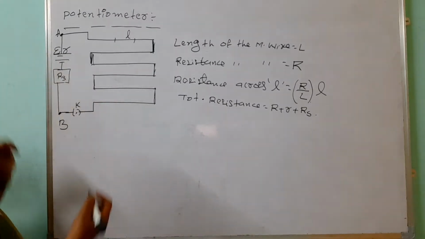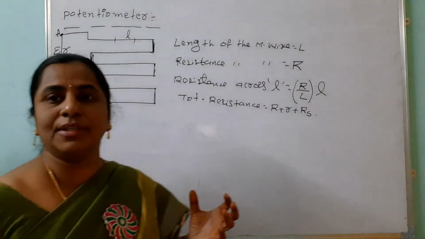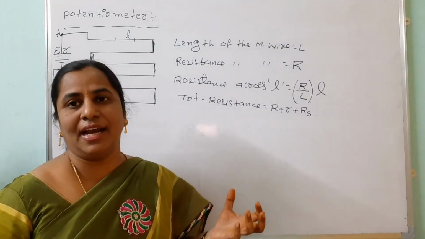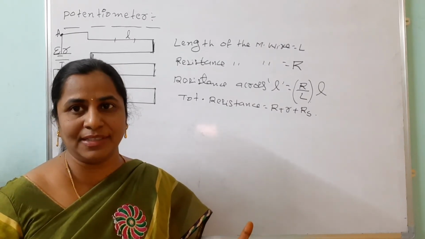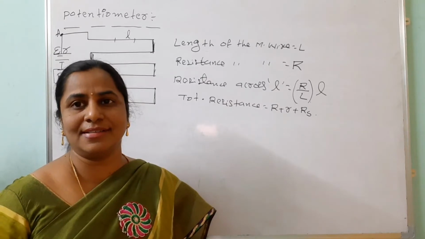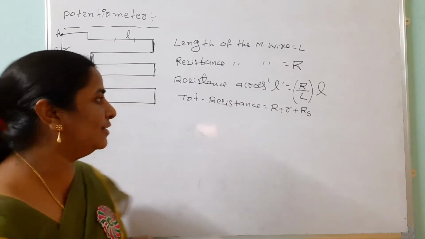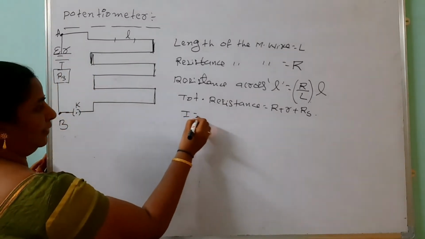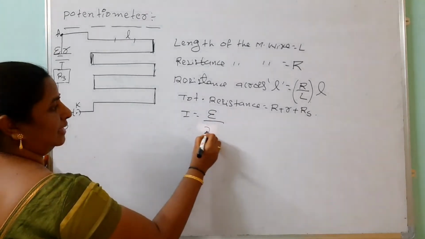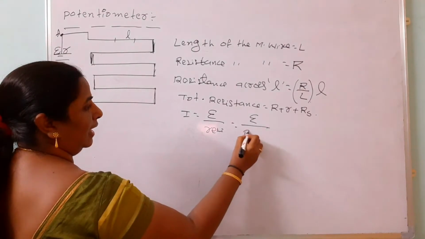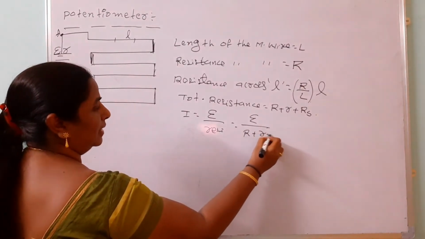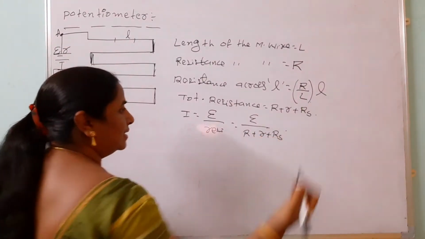The EMF of the cell is epsilon. When we know the electromotive force and the total resistance, how do we find the current passing through this? Since all are connected in series, the current is constant. So I equals epsilon by the resistance, that is, epsilon by R plus R_S. This is the current.